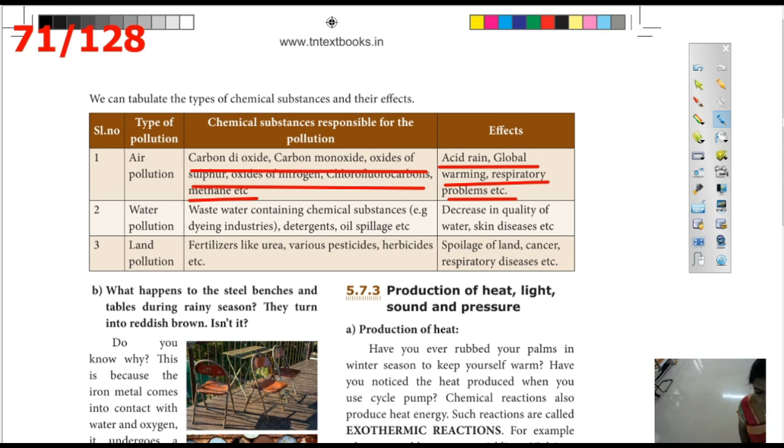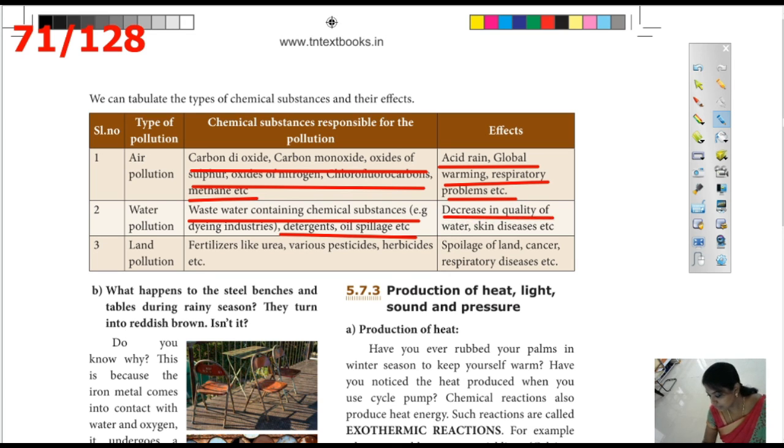Next one is water pollution. How is water pollution caused? Wastewater containing chemical substances from dyeing industries, detergents, and oil spillage from ships. Oil spills from ships into the sea, we use more detergents in rivers, and we drop waste in rivers which are used for drinking. Because of this, water pollution is caused. Its effects are decrease in water quality, skin diseases, and some microbial diseases.